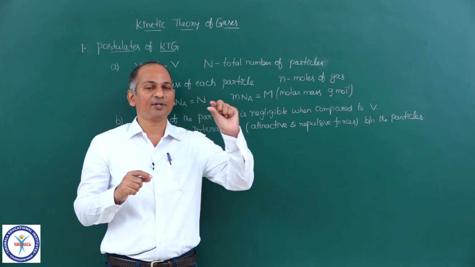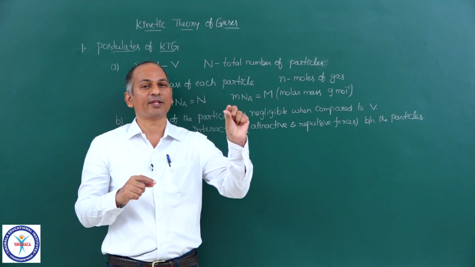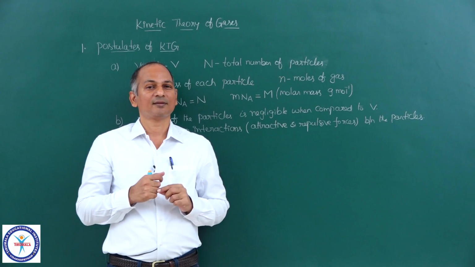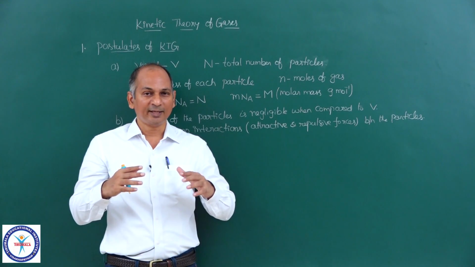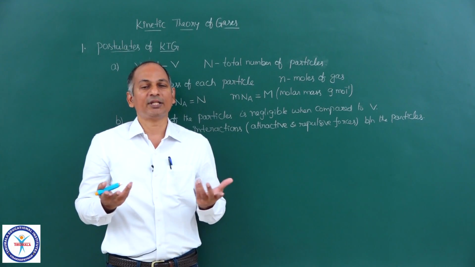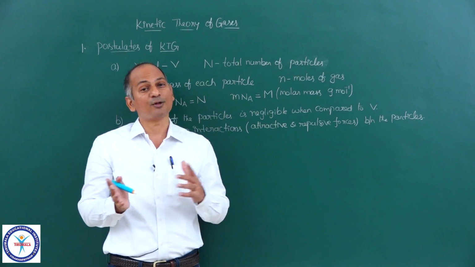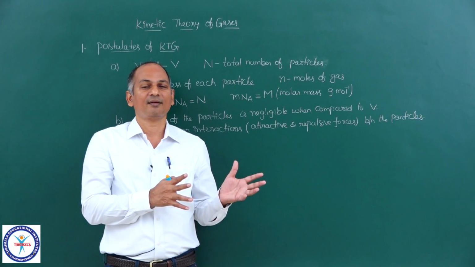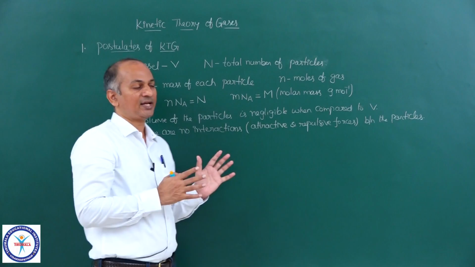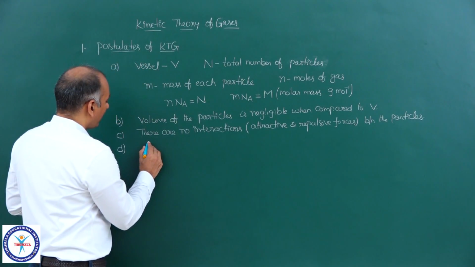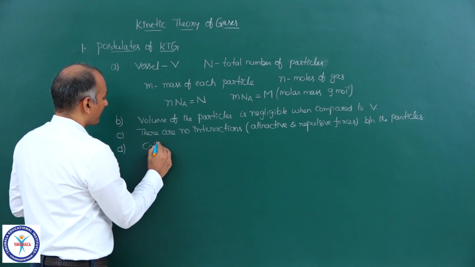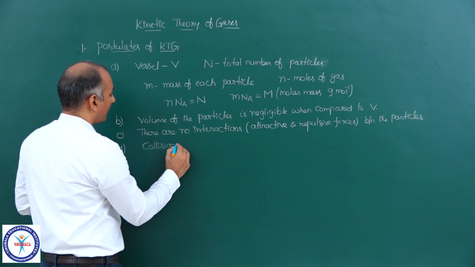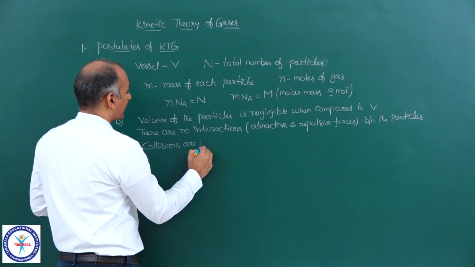The center of mass of the molecule moves from one place to another place. So when they move randomly, obviously they collide with each other and they also collide with the wall of the container. So this theory assumes that all those collisions are elastic, perfectly elastic.